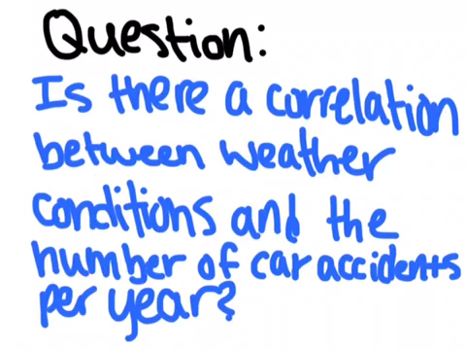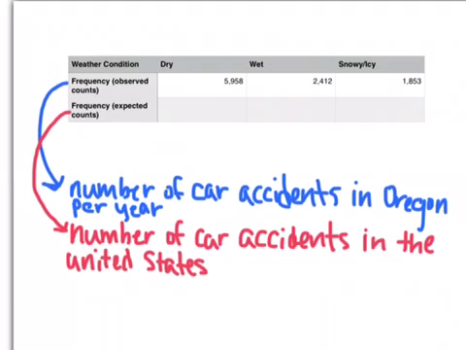So for my question, I asked, is there a correlation between weather conditions and the number of car accidents per year? And I will be comparing the number of car accidents in Oregon and the number of car accidents in the United States. So the frequency observed counts are for the number of car accidents in Oregon per year, and the frequency expected counts is the number of car accidents in the United States per year.